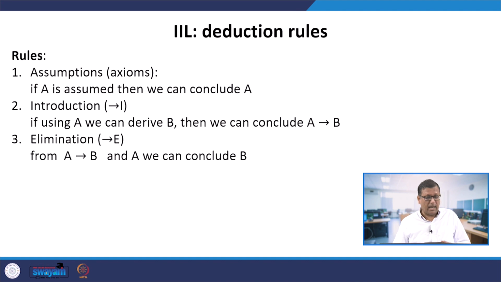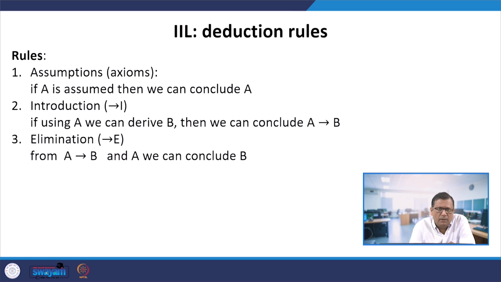First we have axioms or assumptions: if A is assumed, then we can conclude A. Next is arrow I, introducing the arrow: if using A we can derive B, then we can conclude A arrow B. When I say arrow, in the logic context it means implication, and in the type context it means a function.